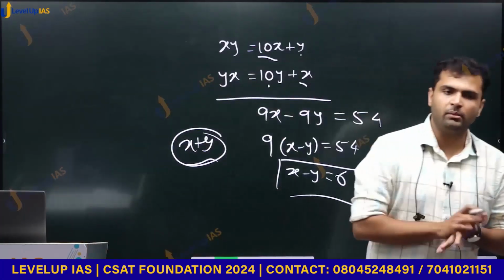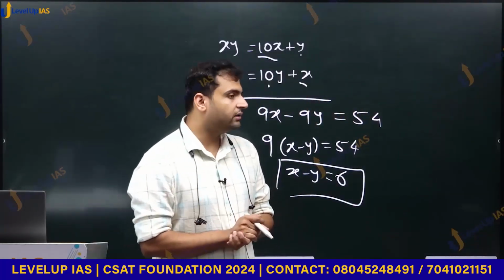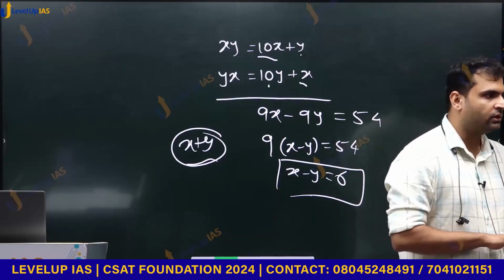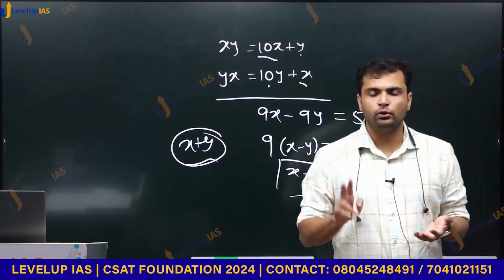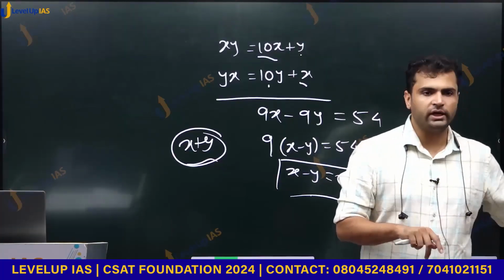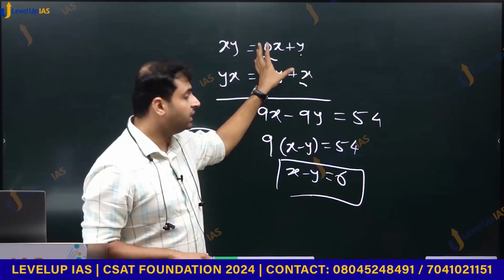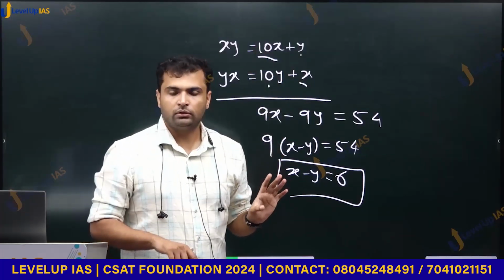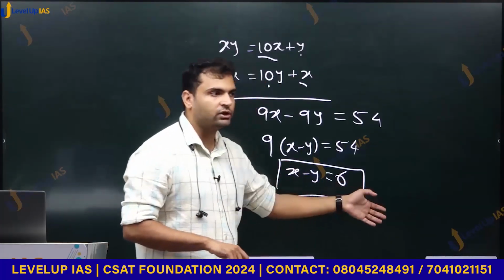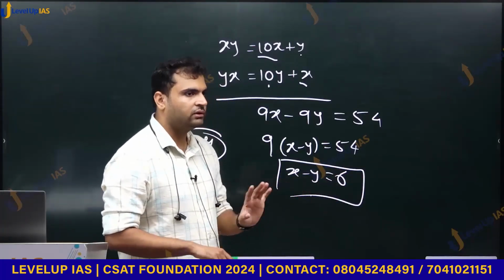And one of the fundamental theorems in algebra is that if you have two unknowns, we need two different equations to solve for those unknowns. मतलब अगर मुझे x and y दोनों की वैल्यू निकालनी है, दोनों अननोन है, तो मुझे दो डिफरेंट इक्वेशंस की जरूरत है. यही इक्वेशन दो बार मुझे दोगे तो कोई फायदा नहीं है. So if you give me x minus y is equal to 6 and 2x minus 2y is equal to 12, that is the same equation. That is not enough.